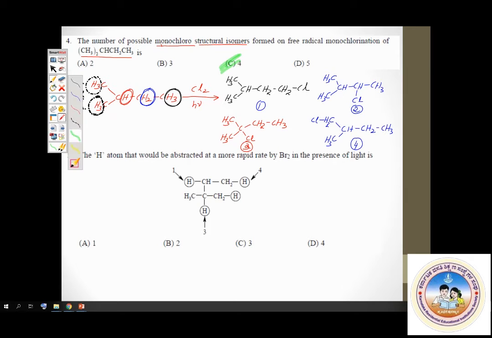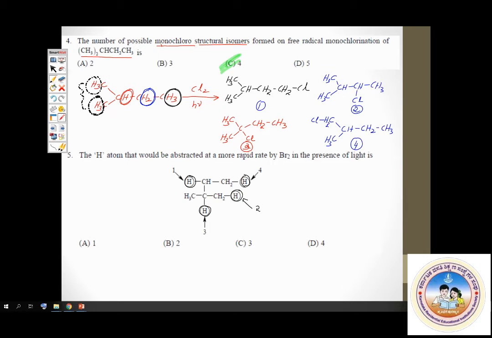The question asked is, of the 4 hydrogen atoms, which hydrogen is removed more rapidly, or readily? Now let's identify what types of hydrogens these are. Please look at this. This hydrogen is a primary hydrogen.